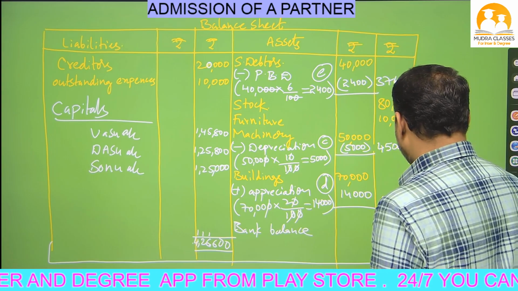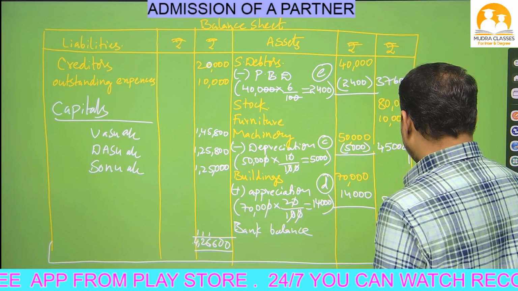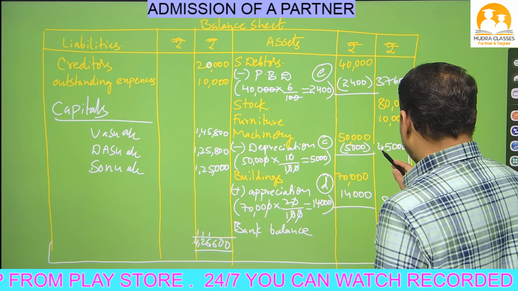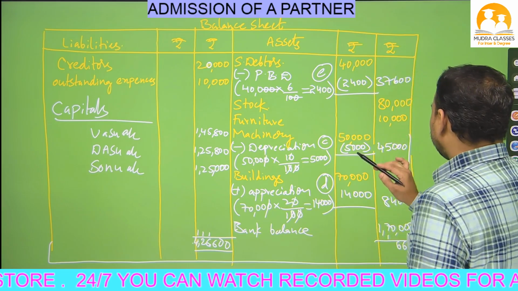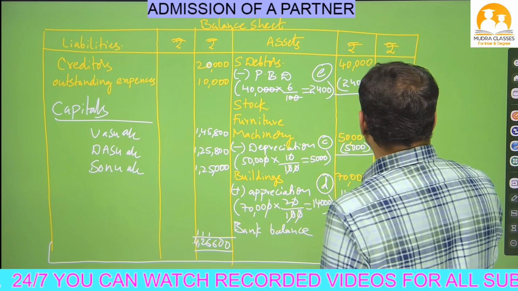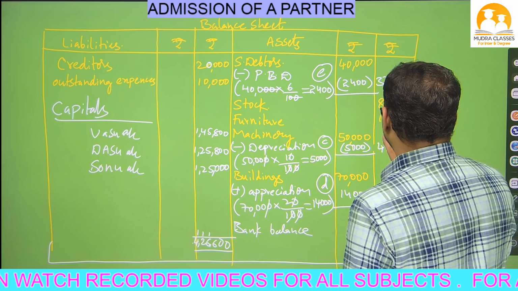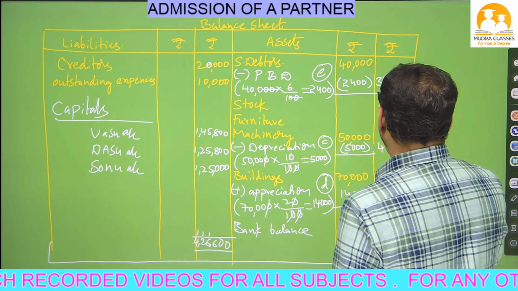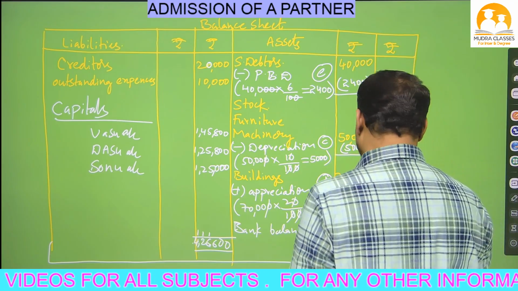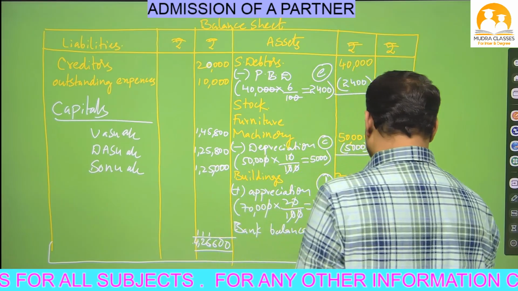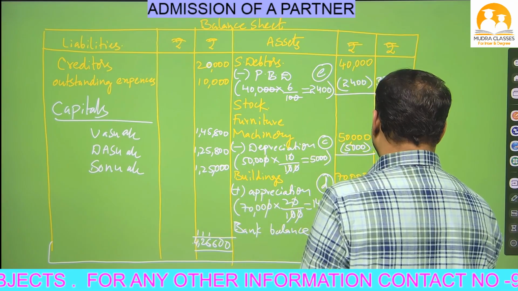So 6, 1 carry. 7 plus 1, 8, 8, 8, 16, 16 plus 4, 20, 21, 29, 32. 2 plus 3 carry, 3 plus 1, 4.